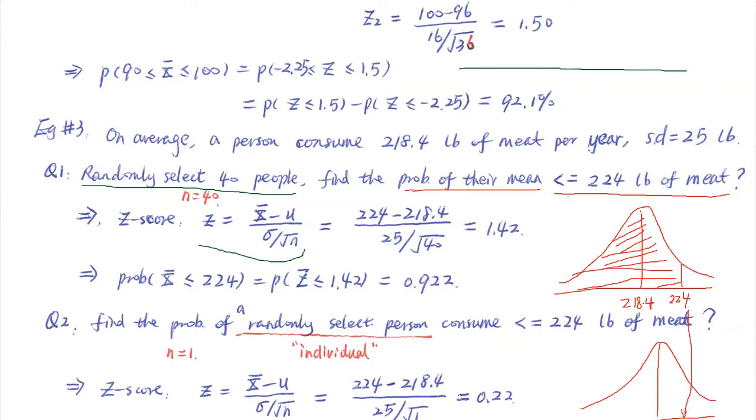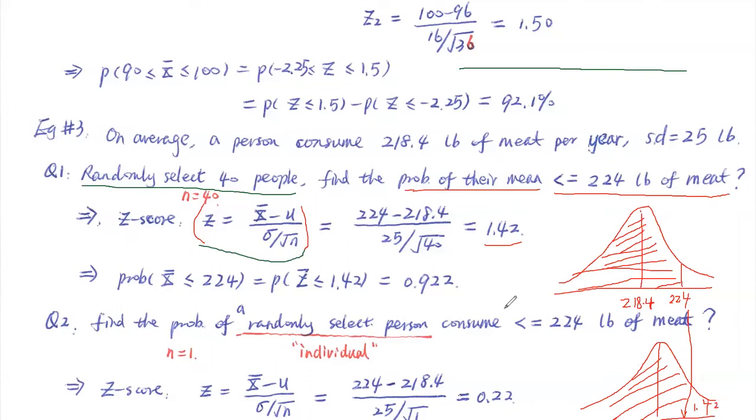Say Z. So how do we find out Z? Using the formula we are given here. It turns out this Z should be 1.42. That's the value we are trying to find out here.